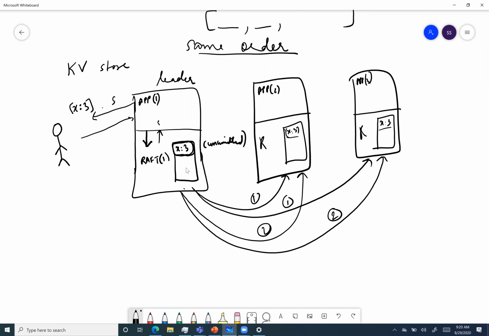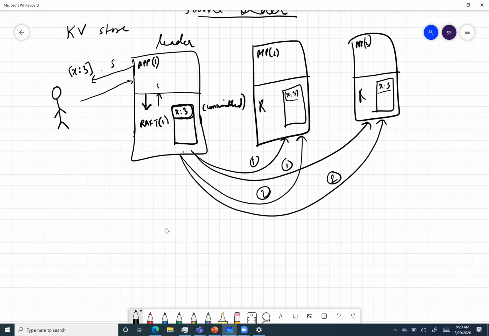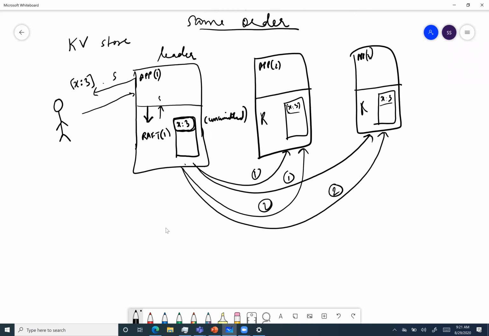Can you say again when the response would be sent back to the user? Is it before the entry is committed by app2 and app3, or after the commit?